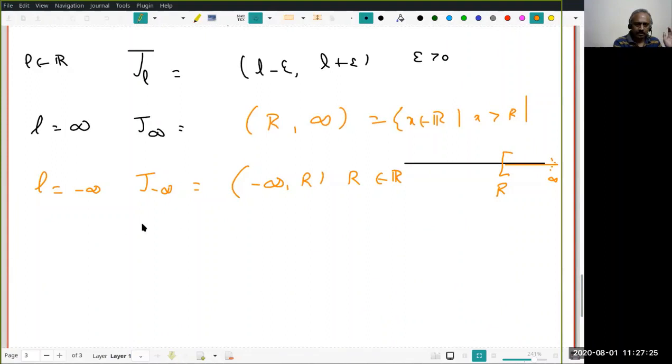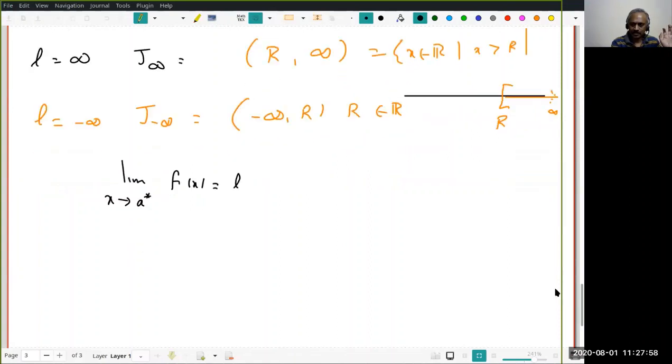Now, can somebody tell me how to define limit x tends to a star of f(x) equal to L, where a star may be any one of the 5 numbers, not 5 symbols. And L may be again one of the 3 symbols, a real number or a placeholder. It's just a notation, not a real number. You understand that? Can somebody tell me what should be the definition?